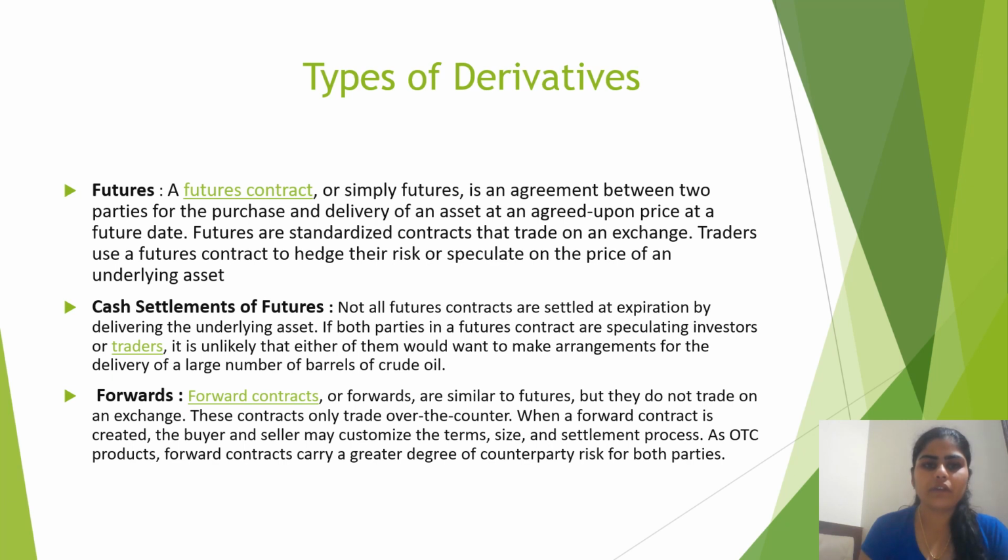Types of derivatives. Futures. A futures contract, or simply futures, is an agreement between two parties for the purchase and delivery of an asset at an agreed upon price at a future date. Futures are standardized contracts that trade on the exchange. Traders use the contract to hedge their risk and speculate on the price of the underlying asset.